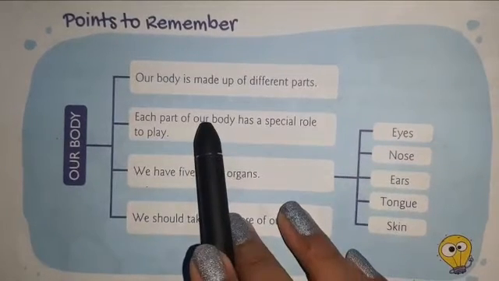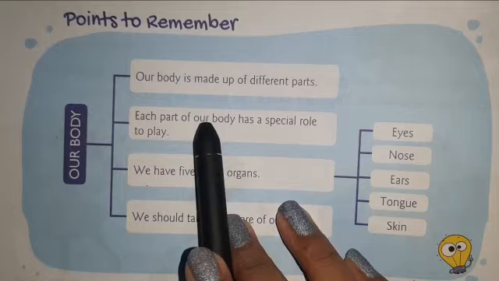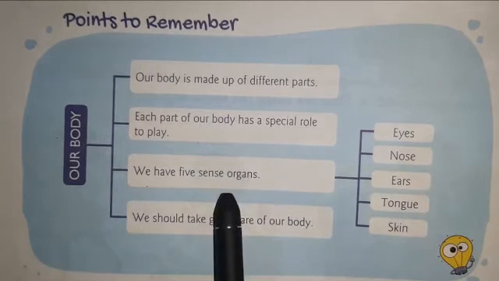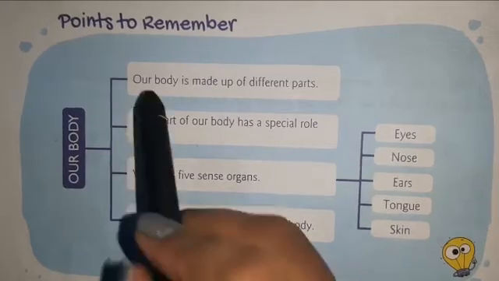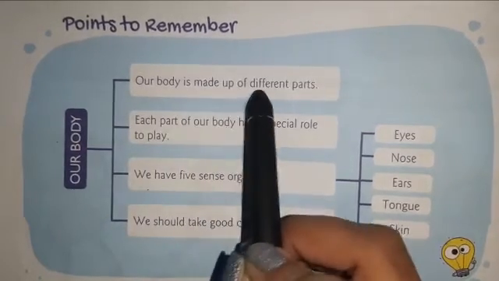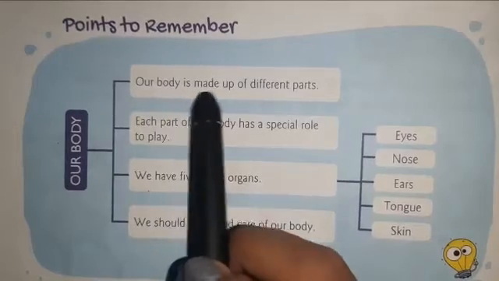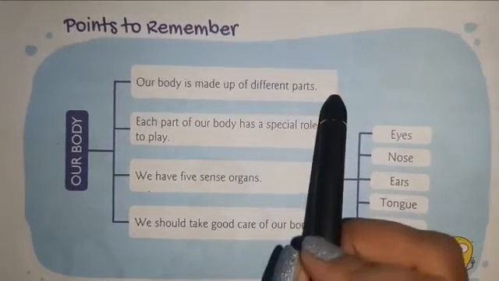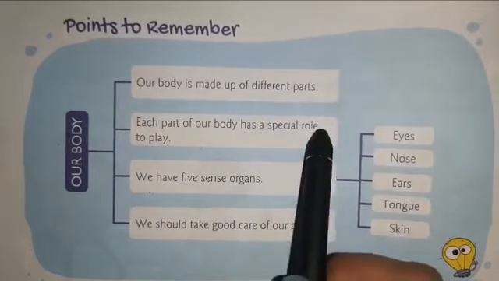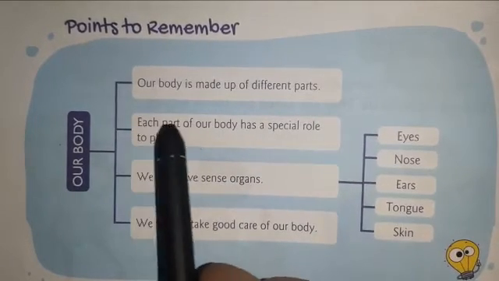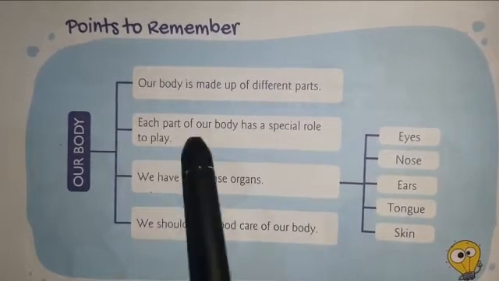Now, our body. We have to remember some points about this lesson. Now, you all have to repeat these points with ma'am. Our body is made up of different parts. Each part of our body has a special role to play.